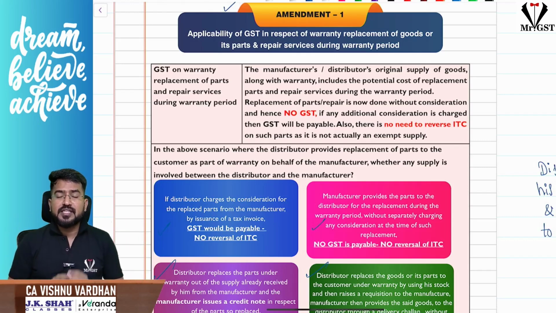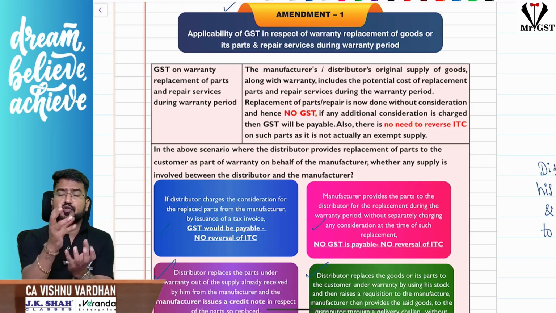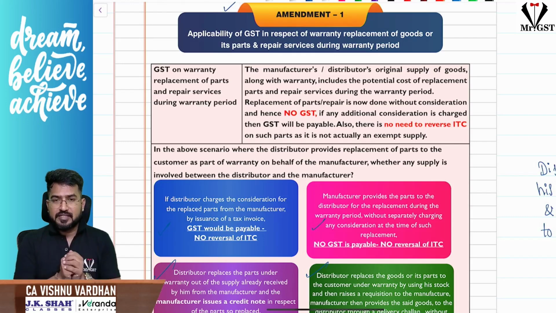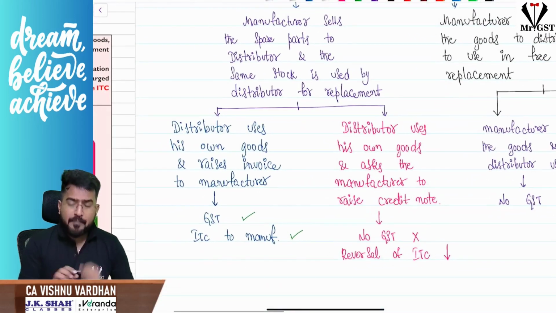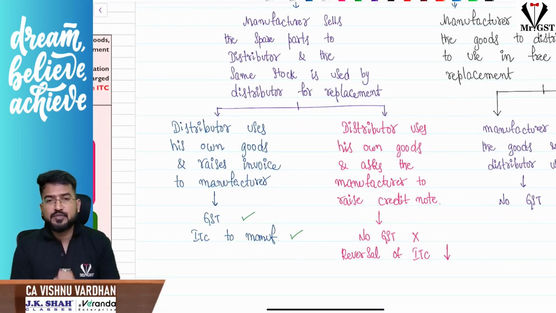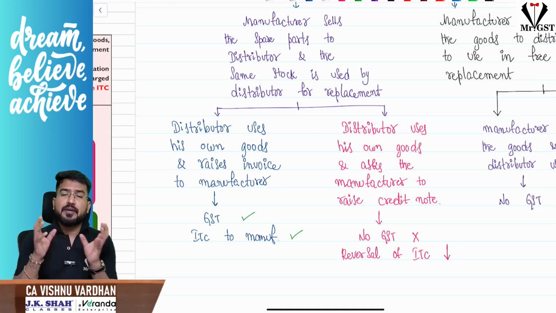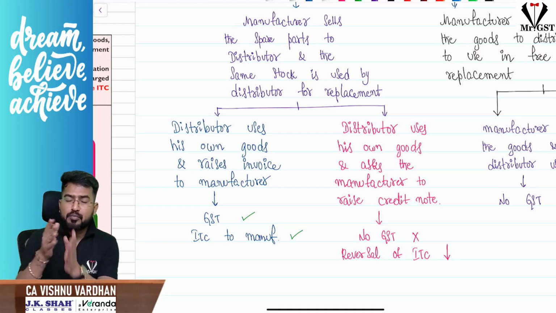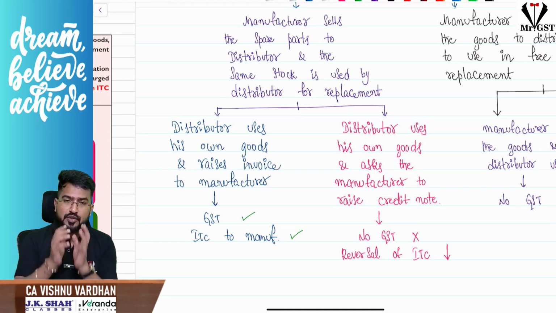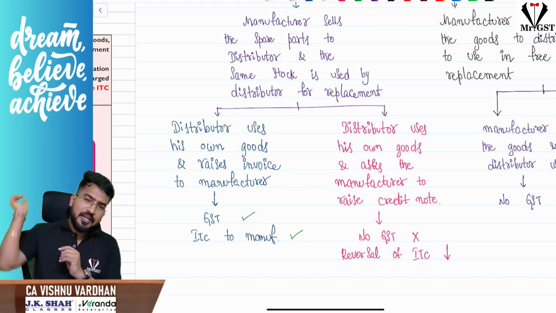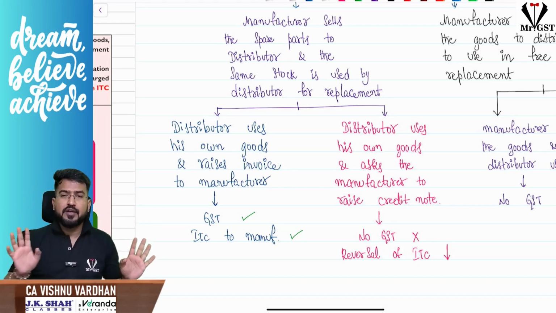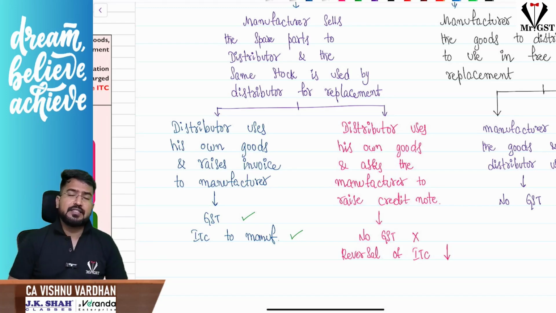But now the point is, sir, while doing free replacement, we are using some goods. What about that? See, understand, in this free replacement, the manufacturer actually has the responsibility to do the free replacement. But the distributor is the one point of contact to the customer. So the distributor or dealer is using his goods and providing free replacement. For him, the manufacturer will pay money. Now, how do we treat this under GST?